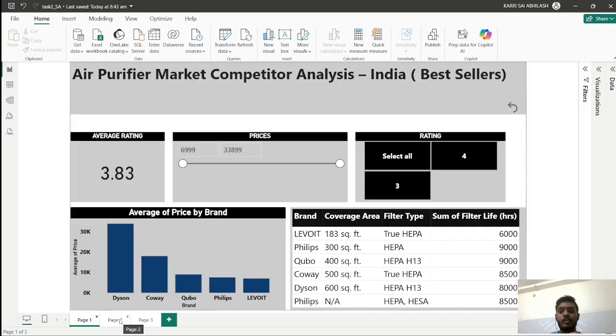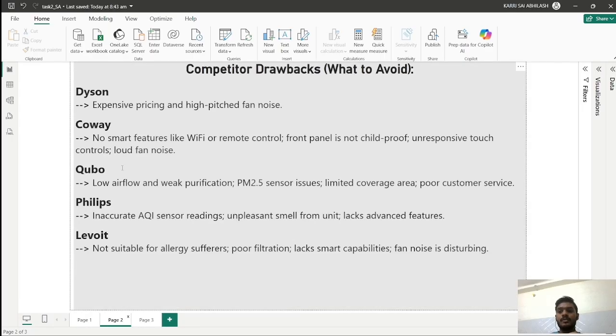So let's see the drawbacks of these products. When it comes to Dyson, it is expensive pricing and high pitched fan noise. Coway, no smart features like Wi-Fi or remote control, front panel is not childproof, unresponsive touch controls, and loud fan noise.